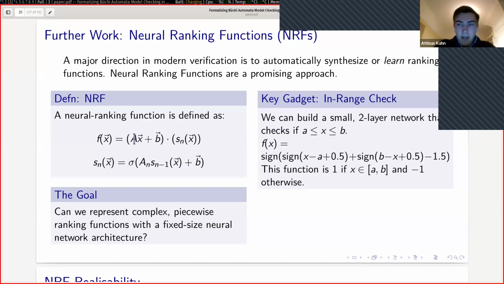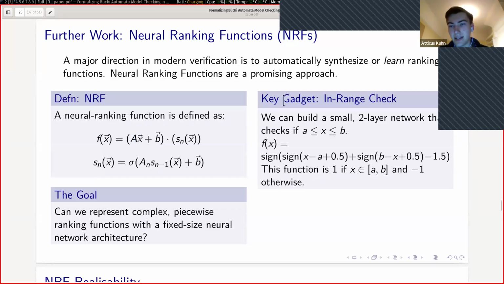So you might be thinking, well, this seems rather simple. Can we really represent the complex kinds of functions that you might encounter in real-world programs, real-world ranking functions, using this NRF architecture? And the answer is actually yes. This has been empirically validated: NRF has been used to verify the termination of programs and verify the correctness of LTL formulas.